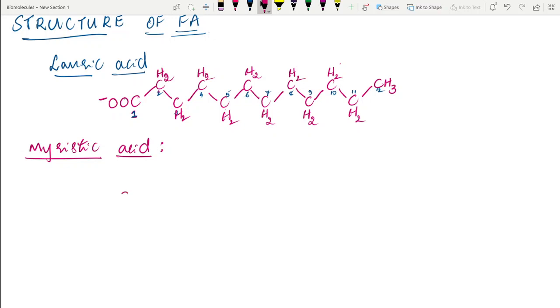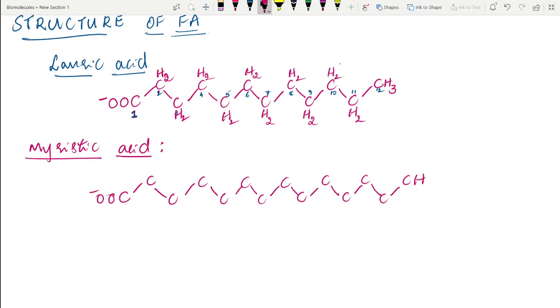So again, write 14 carbon atoms like this, 5, 6, 7, 8, 9, 10, 11, 12, 13, 14. The first carbon atom will always be the carboxyl group, the last carbon atom will always be the CH3 group, and the remaining carbons will have CH2.